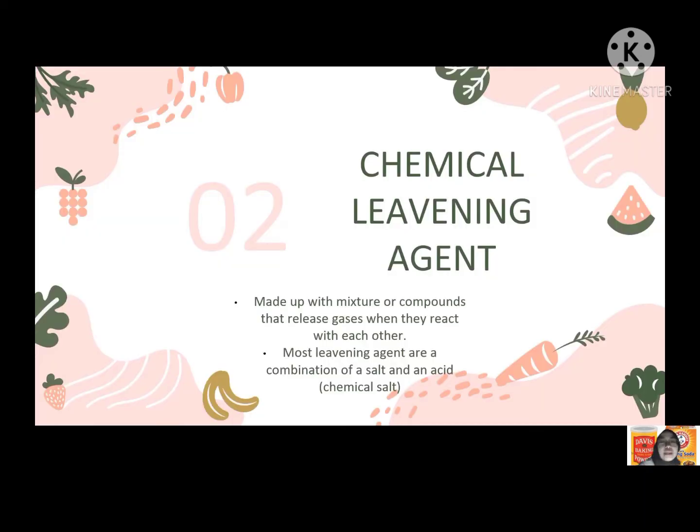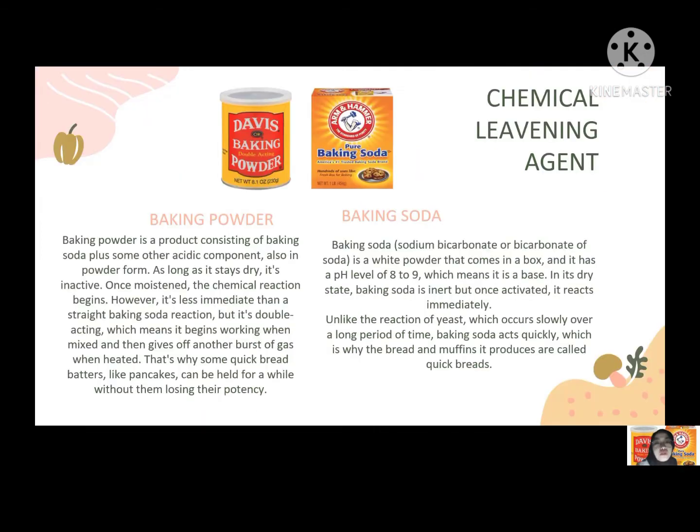The second one is chemical leavening agent. It is made up of a mixture of compounds that release gases when they react with each other. Most leavening agents are a combination of a salt and an acid, which is a chemical salt. For example, we have baking powder and baking soda.